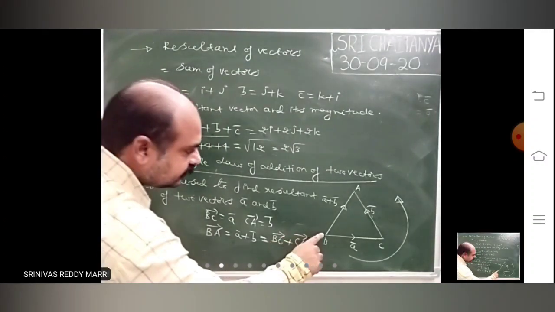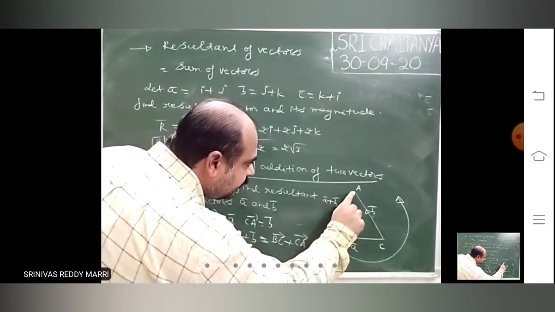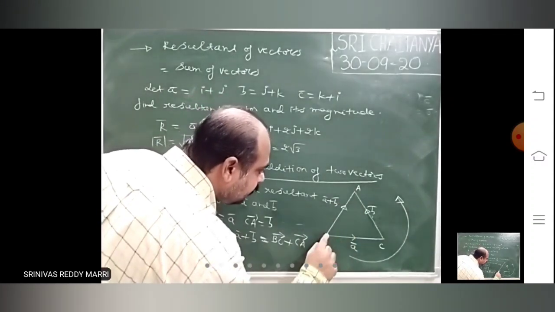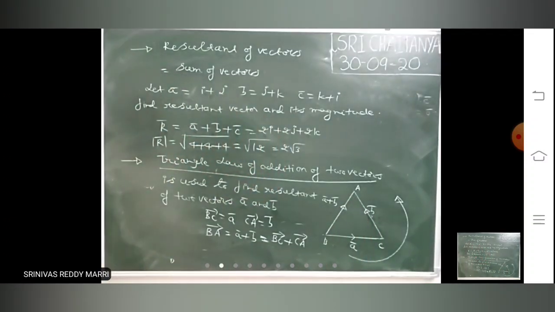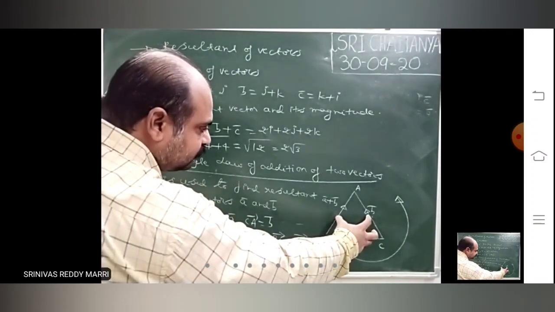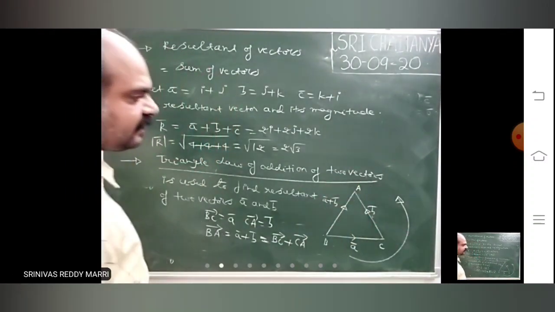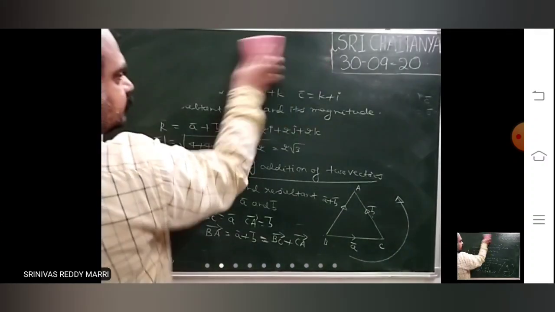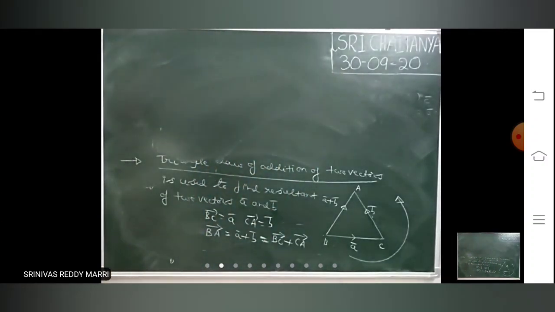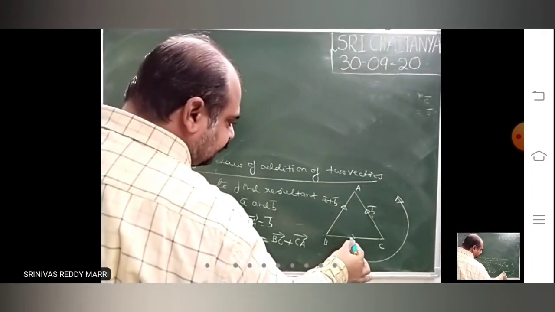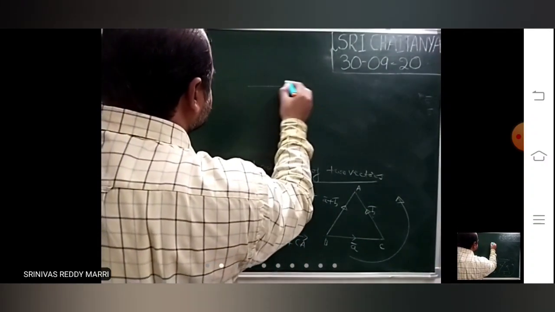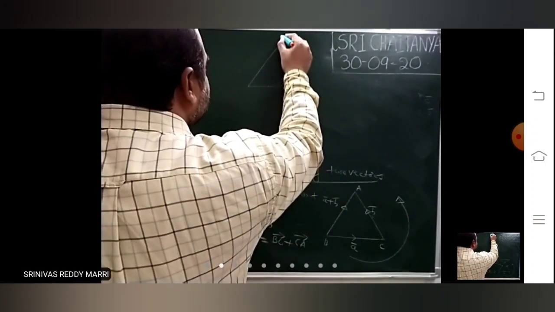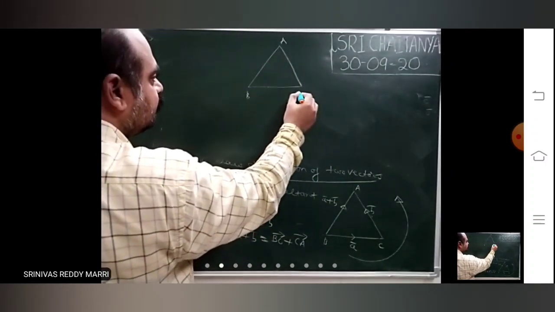Now look at this: BA bar is nothing but BC bar plus CA bar. So this triangle law is used if in the triangle two vectors are known and you want to calculate the third vector. I will tell you how to use the triangle law.